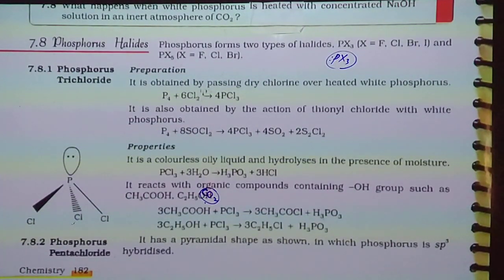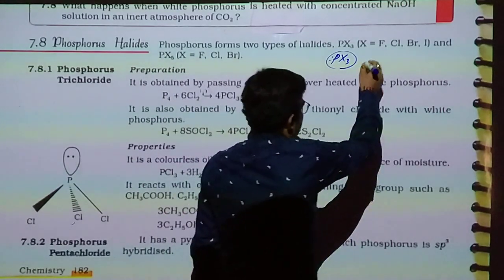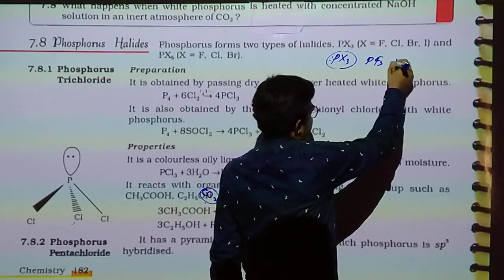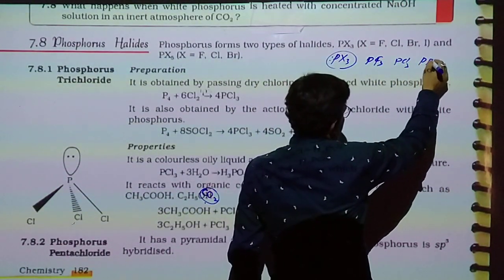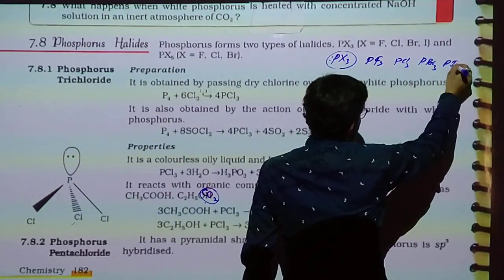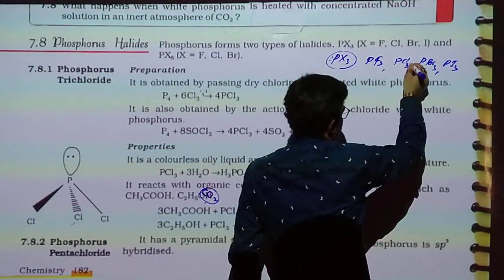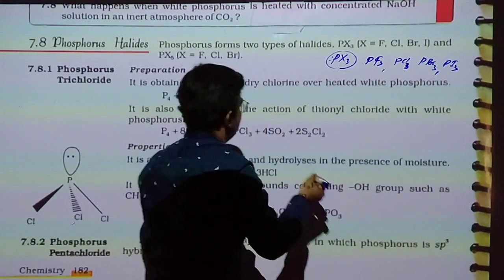Phosphorus gives two types of halides, trihalide and pentahalide, PX3 and PX5. For PX3, PF3, PCl3, PBr3 and PI3, all types of halides are possible.